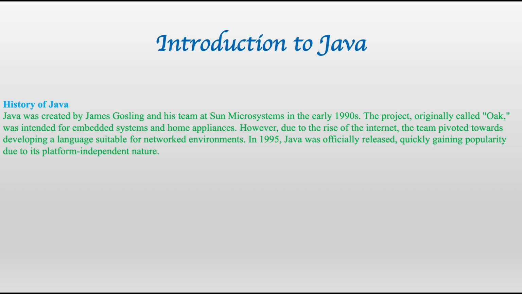In 1995, Java was officially released, quickly gaining popularity due to its platform independent nature. Java was platform independent from the very beginning by using the JVM, Java Virtual Machine. What is this Java Virtual Machine? To know more about it, you have to be with us in this lecture till the end.